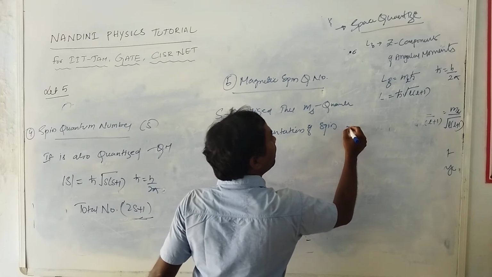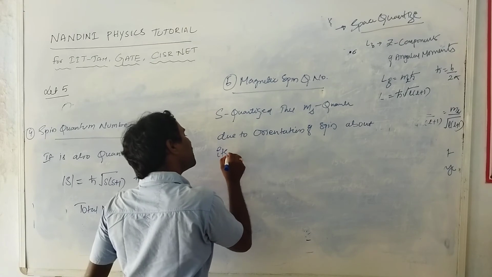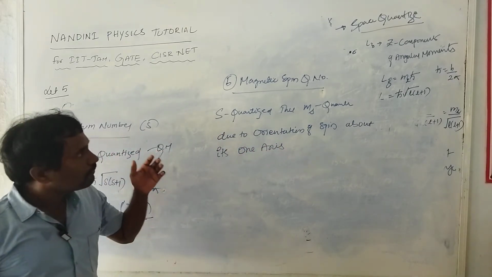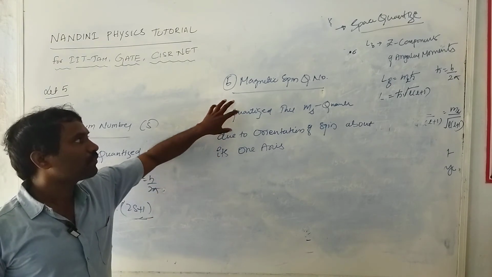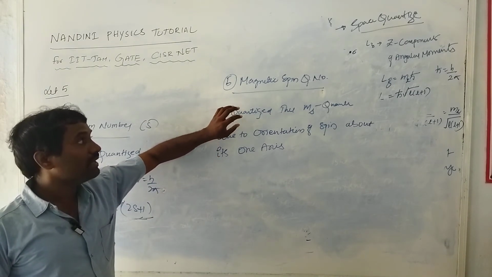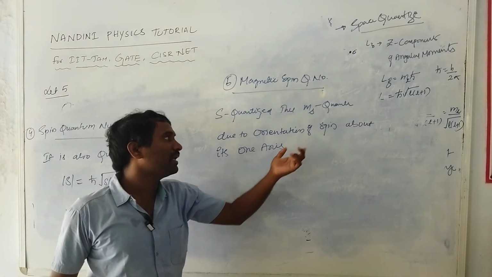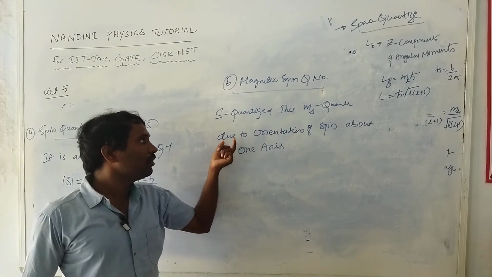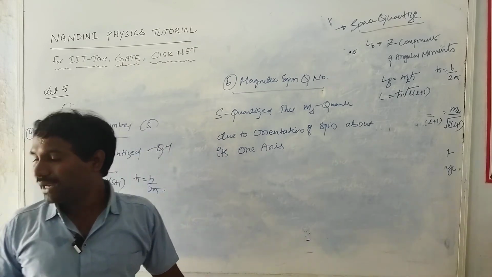Orientation of spin about its own axis, so this is called the magnetic spin quantum number. If S, the spin quantum number, is quantized, then definitely Ms is also quantized due to quantum mechanics, but that quantization is possible due to orientation of spin about its own axis.